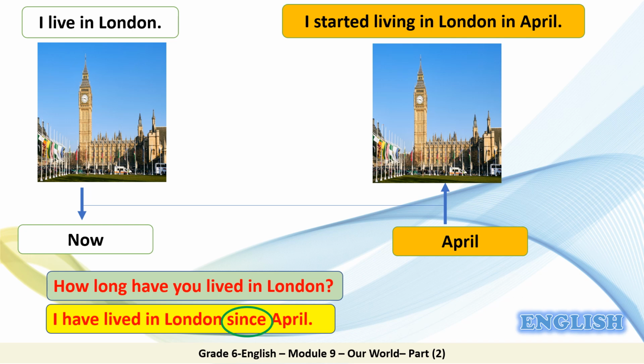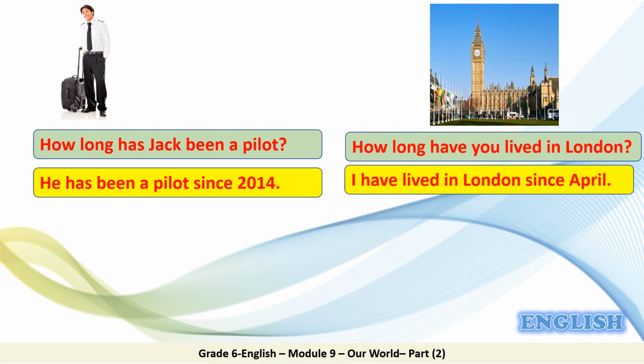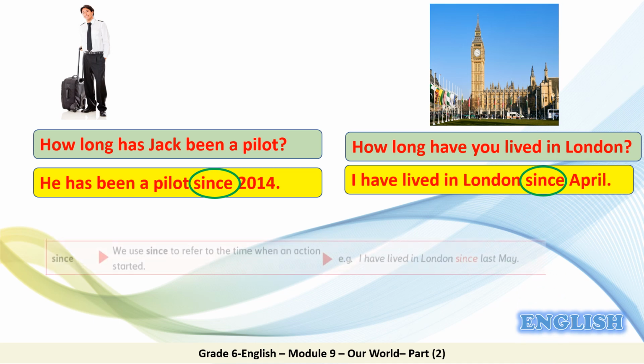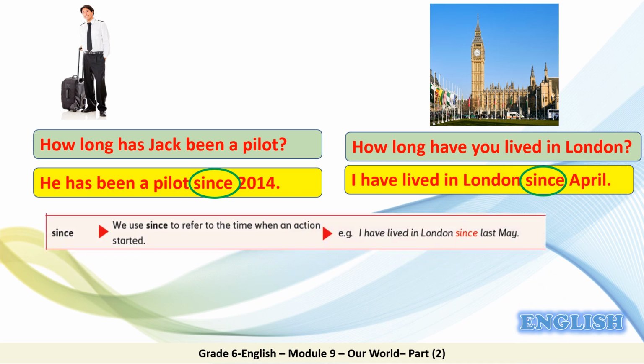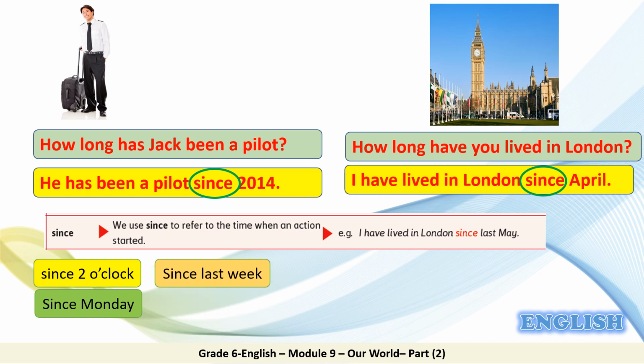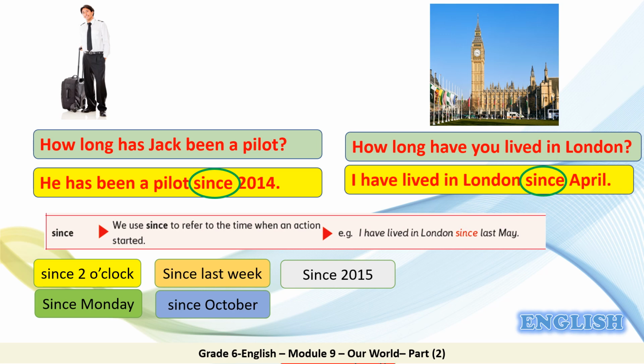In this example, we use since because there is an exact point in the past when we started the action. In the previous examples, we used since to answer the question how long. So we use since to refer to the time when an action started. You must have a starting point, like since 2 o'clock, since Monday, since last week, since October, since 2015, since I was young.